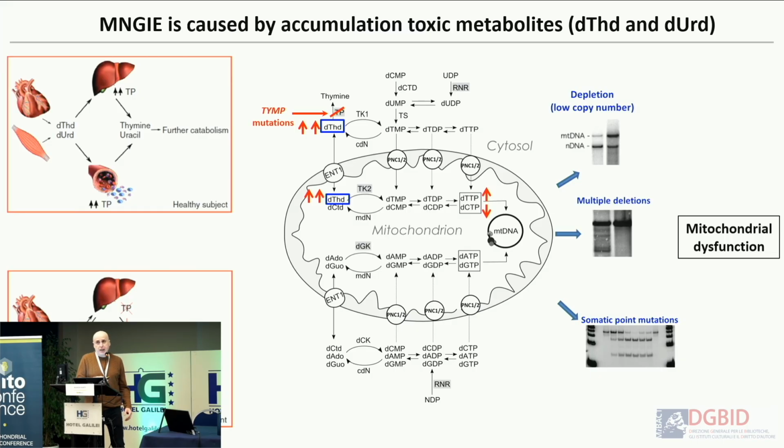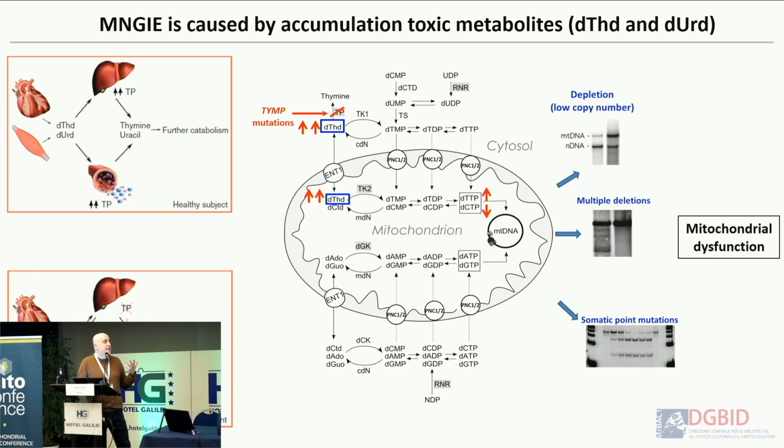In normal conditions, those tissues and cells that express thymidine phosphorylase get rid of the thymidine generated by all tissues, both those that express thymidine phosphorylase and those that do not, because the thymidine goes to the circulation and is then degraded by the liver and by hematopoietic tissue that expresses thymidine phosphorylase. In MNGIE patients, since you don't have thymidine phosphorylase, there is a systemic elevation, and it is important to understand that this systemic elevation is the cause of MNGIE, because it also affects tissues that usually don't express thymidine phosphorylase. So even if you normally don't have thymidine phosphorylase, you are affected by this elevation of thymidine.